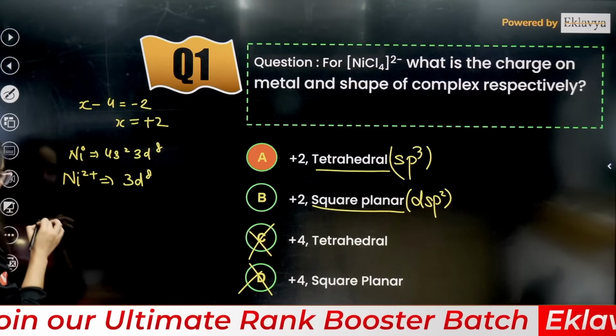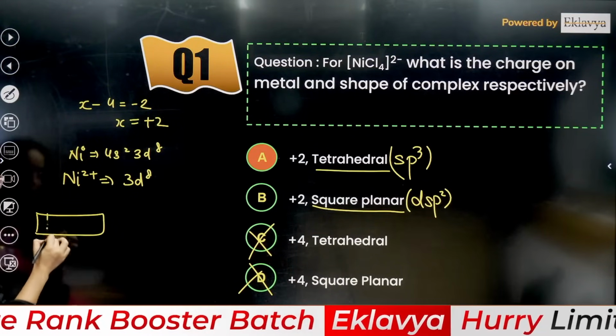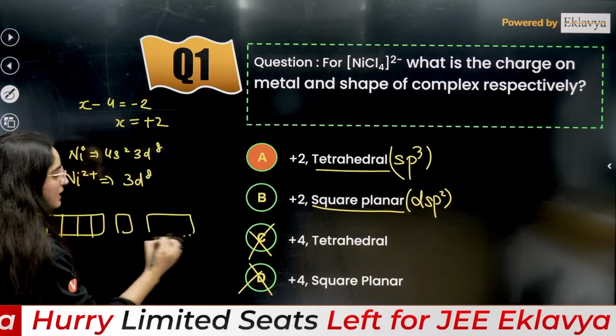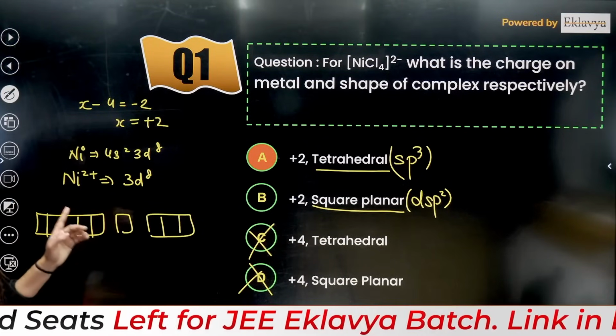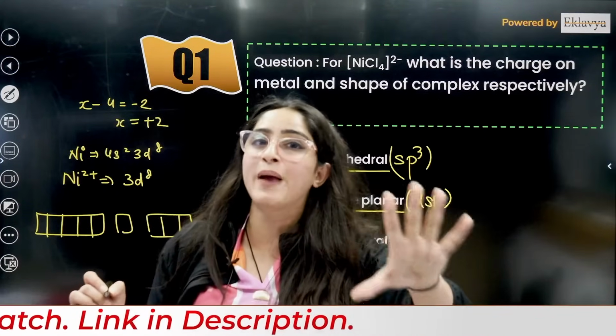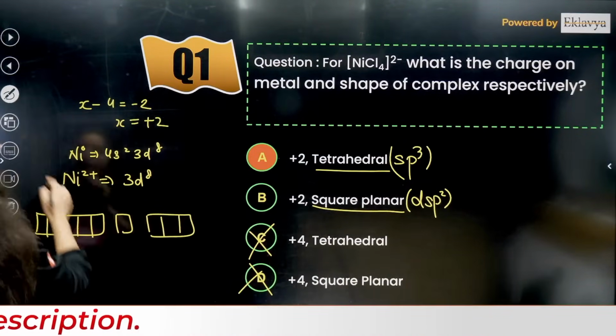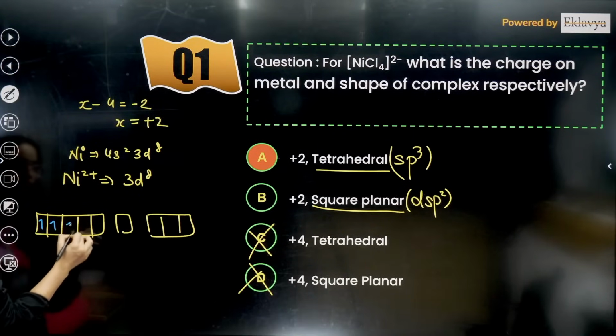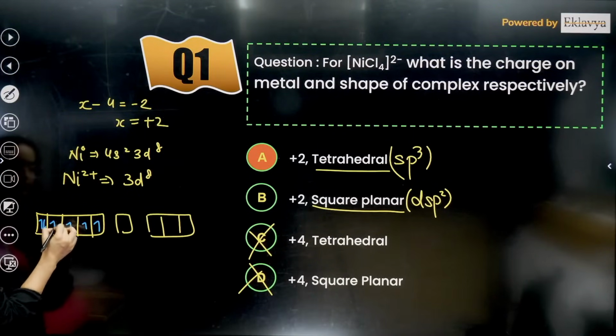So let's draw the diagram here. This is d, 1 2 3 4 5, then s, and this is p, right? Now you need to fill the electrons here. Because a weak field ligand will not cause any pairing, the electrons will not be paired. So how will we fill the electrons here? It will be 1 2 3 4 5 6 7 8.